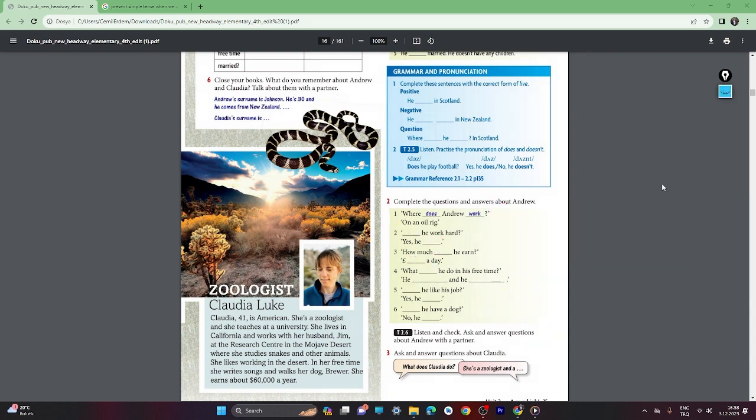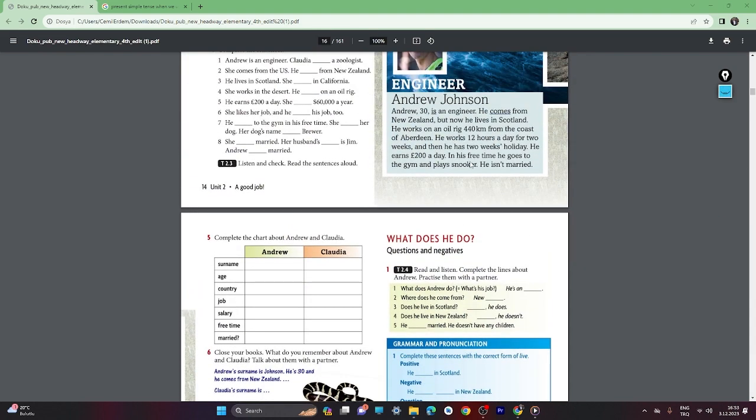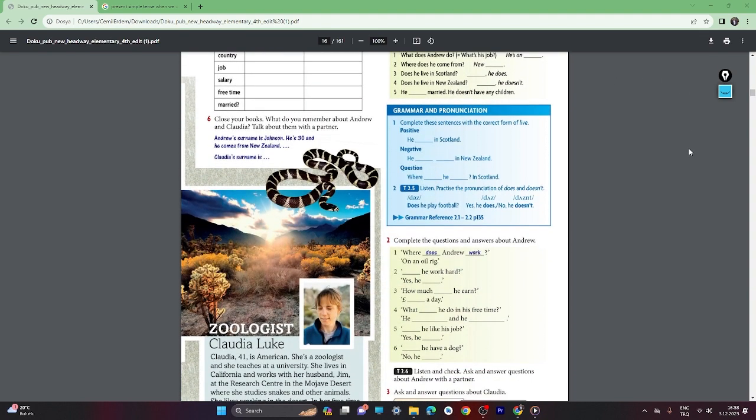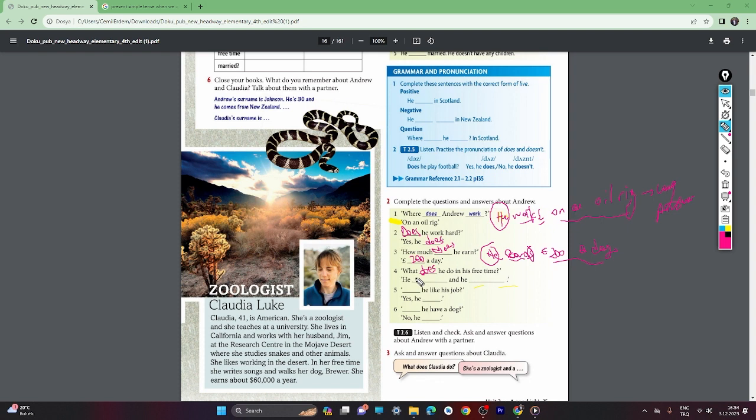What does he do in his free time? Let me check. In his free time, he goes to the gym and plays snooker. He goes to the gym. And he plays snooker. Easy.